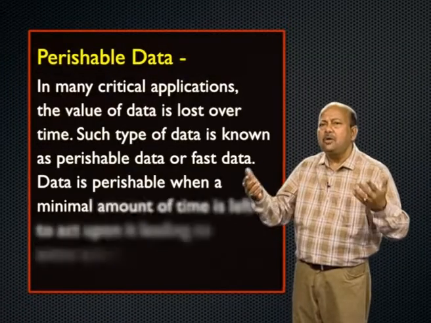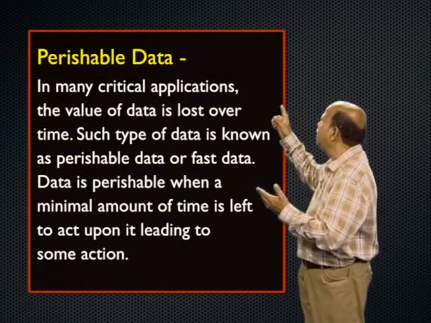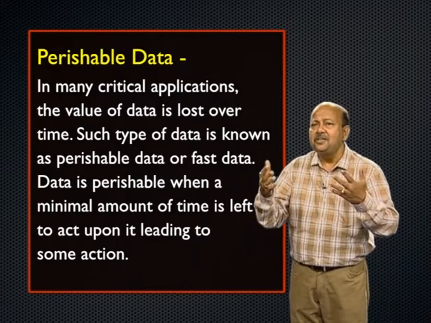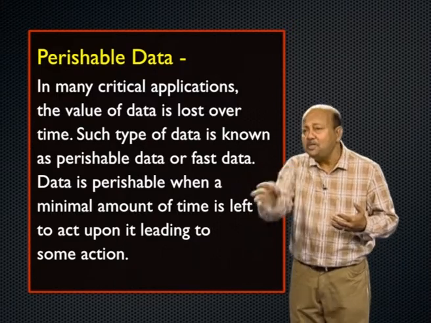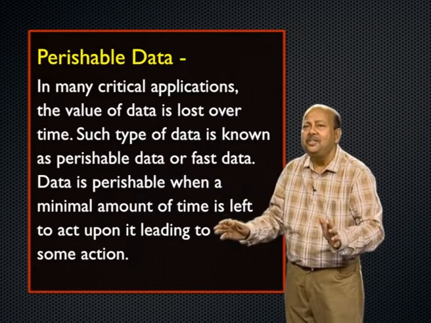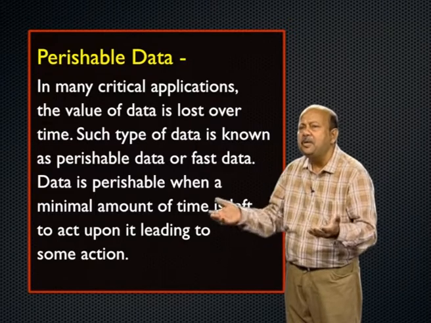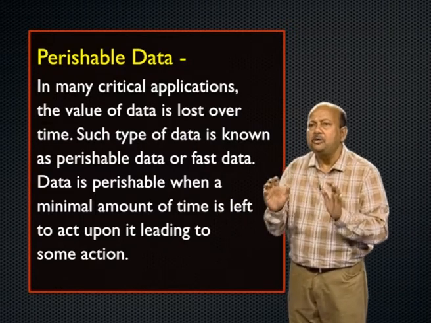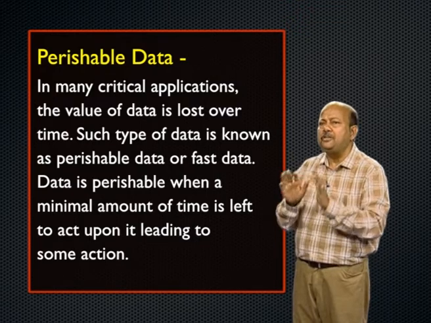Now, coming to perishable data. Perishable data is nothing but fast data, meaning you must capture the data as soon as possible, otherwise the value is lost over a period of time. Perishable means a minimum amount of time is left to act upon it. You capture, analyze and process it as soon as you get it, otherwise the value is lost. This is an important context of big data analytics.